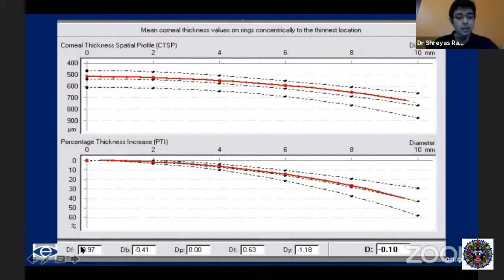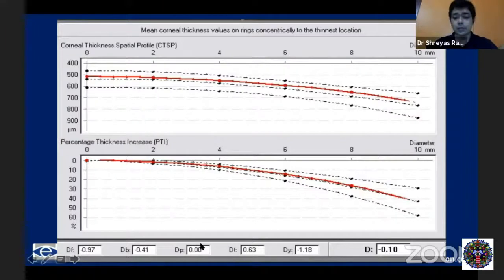You also have these differential scores given at the end of the Pentacam, which again become very, very important guidelines when we are selecting patients for refractive surgery. You have something called the DF, which is the score for the front surface of the cornea, DB for the back surface, DP for the pachymetry values, T, which is a function of the thinnest point of the cornea, and Y, which is basically the axial displacement of the thinnest part of the cornea from the center.